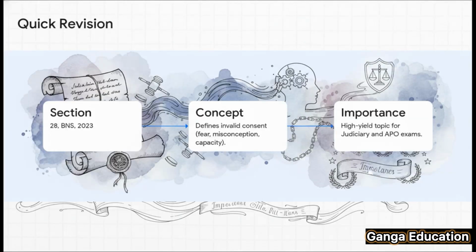All right, before we wrap up, let's do a super quick revision. So what did we cover? One, we're talking about Section 28 of the Bharatiya Nyaya Sanhita 2023. Two, what's the core idea? It tells us when consent is invalid because of fear, misconception, or a lack of capacity. And three, why does it matter? It's a high-yield, super important topic for all your judiciary and APO exams.